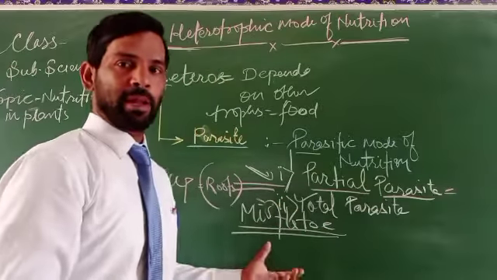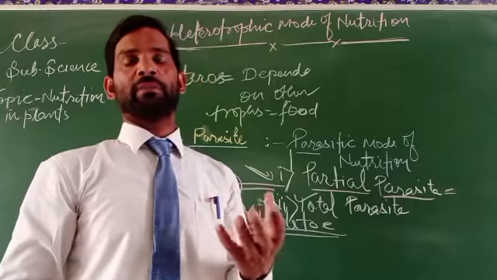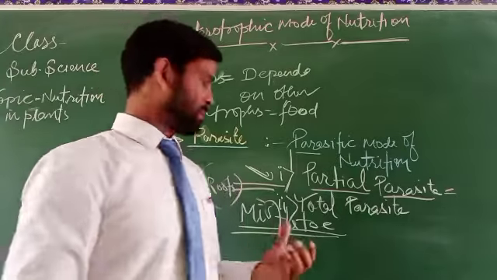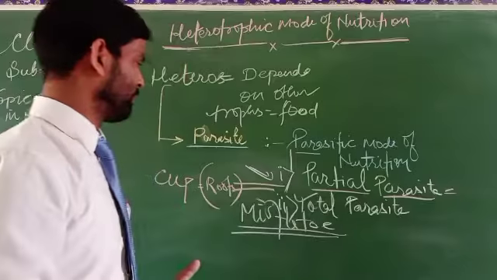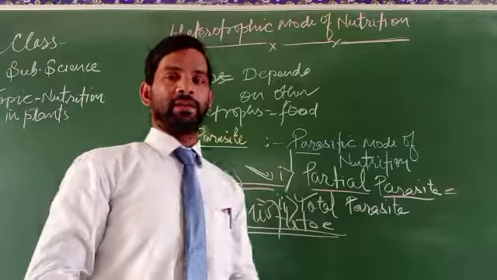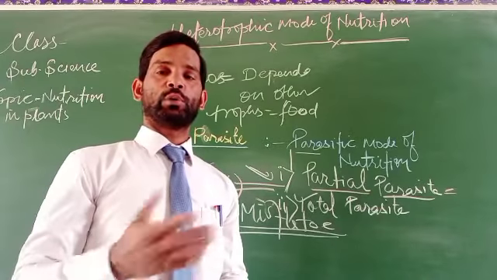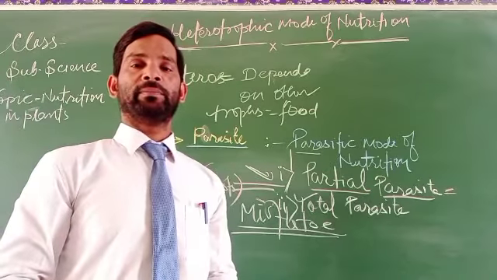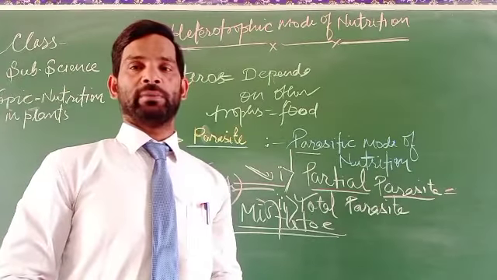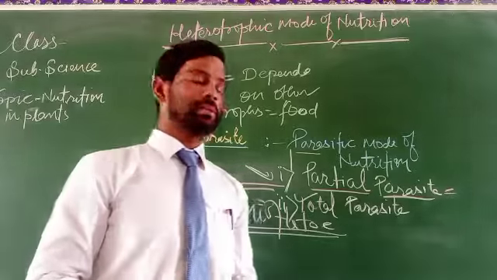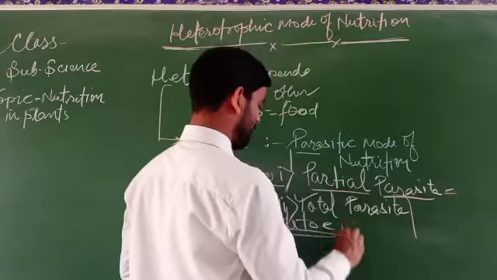These types of plants are found on mango and mahua trees. There is mistletoe, which shows the properties of a partial parasite. And what are the examples of total parasites? Total parasites are those that are completely dependent, so they are dodder, cuscuta, and some other families from the Rafflesia.